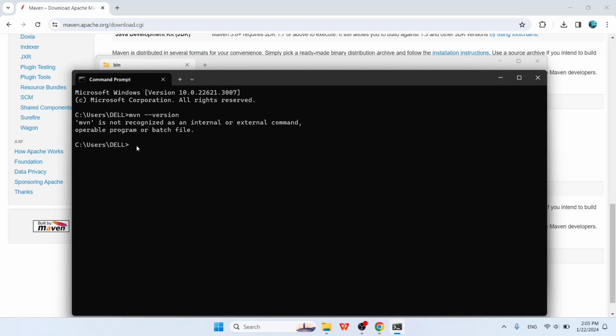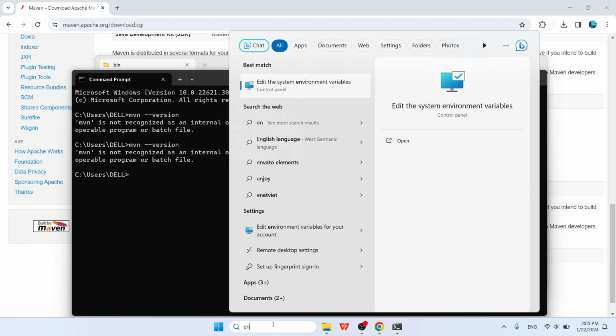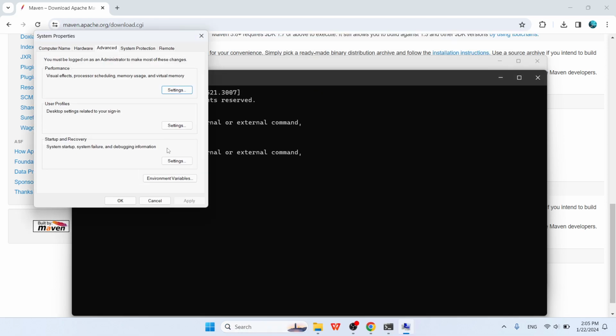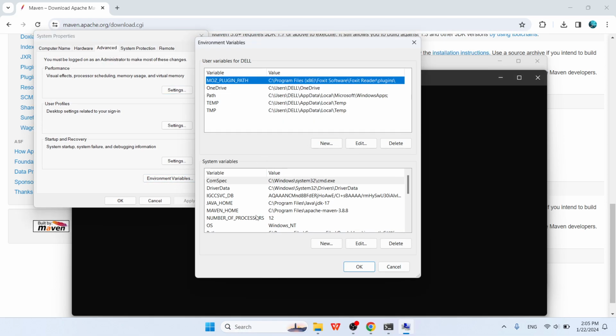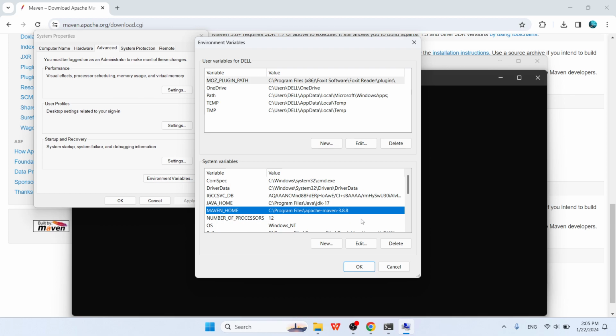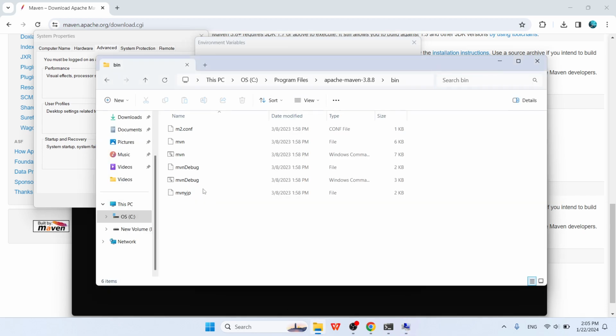To check that, we need to come back to the command line and type mvn -version. We do not have it. I don't know why, but let me check that again. Environment, set environment, Maven home, Apache Maven. Let me see that Maven.